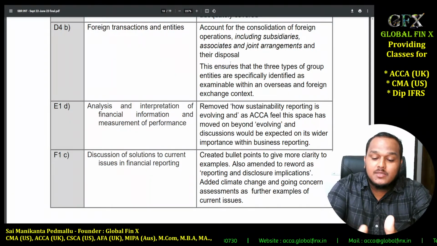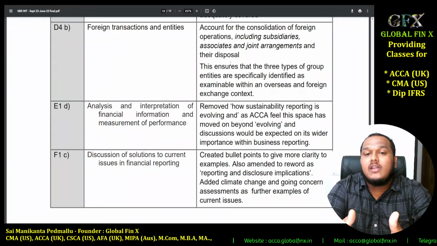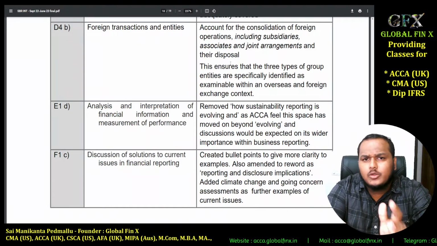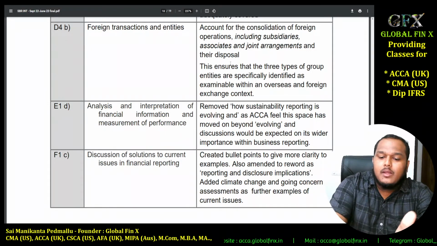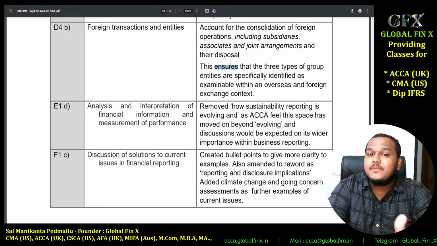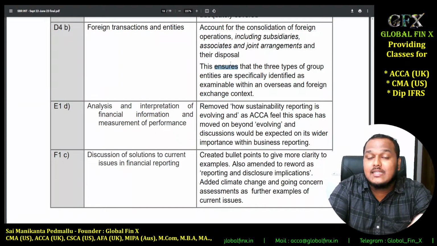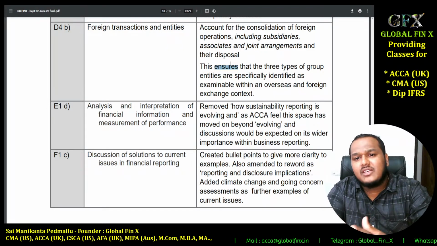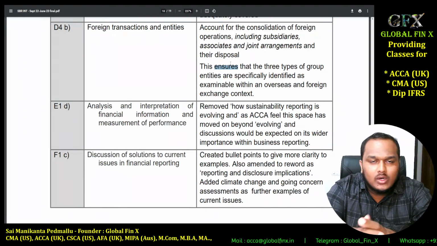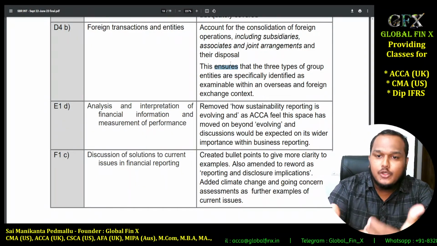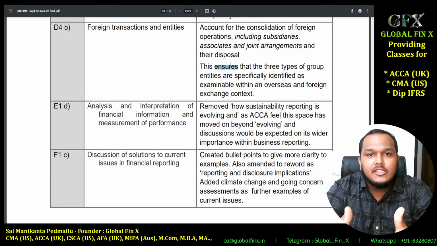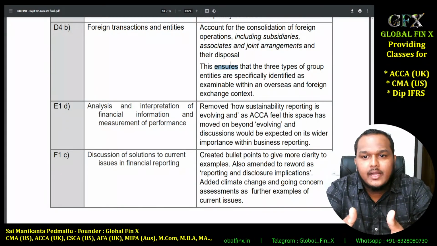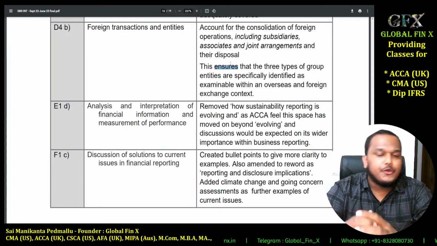Till now in SBR, when consolidation related problems are given, they are all related to same currency entities only. But now parent and subsidiary will be having different reporting currencies, and you will have to consolidate them by translating them with reference to the translation rates given for you. So this is a new topic. We will be making additional videos on problem solving on this area. So stay tuned for that.